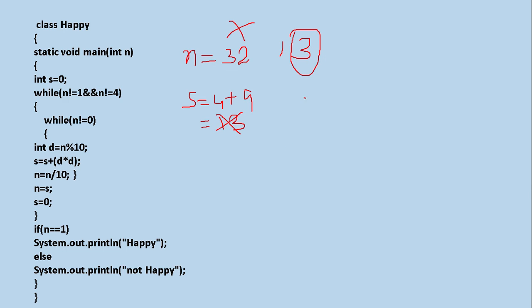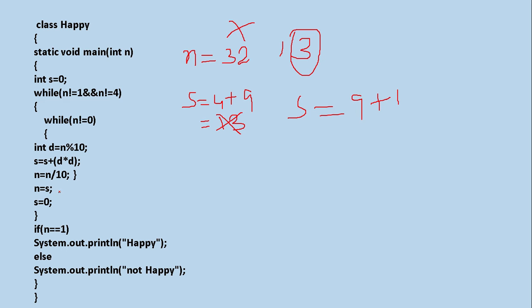That means s value is going to change now. S is equal to 3 into 3, 9. Okay, 9. n is equal to n divided by 10. That means it becomes what? 1. Coming over here, 1 not equal to 0. Yes, d is equal to n modulus 10. That means you will get 1. So s is equal to s plus d into d. d into d means 1 into 1. That means what? It becomes 1 only.